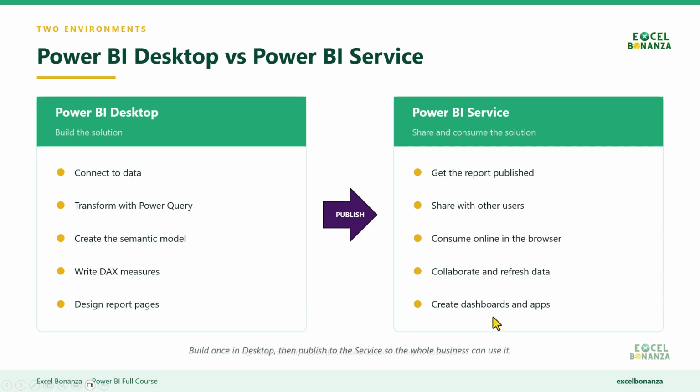Now let's talk about the two key components of Power BI, which are Power BI Desktop and Power BI Service. So on Power BI Desktop, you basically build the solution, you connect to the data, transform it with Power Query, create the semantic model, write DAX measures, and design report pages. And then you publish the report to the Power BI service. And then this is where the Power BI service is where you share and consume the solution. You're able to share it with your organization. So you get the report published, share it with other users, consume it online in the browser.